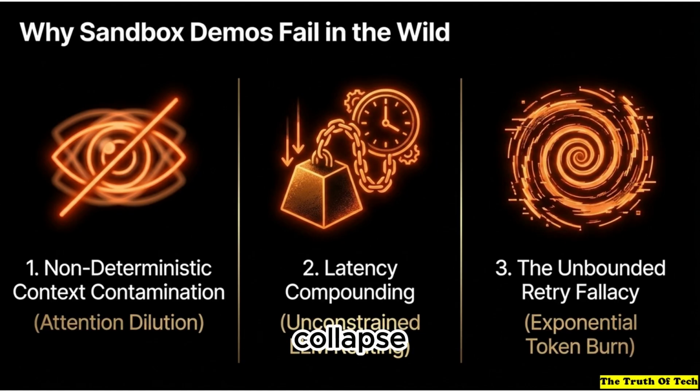But this mathematical collapse isn't just bad luck. It actually stems from 3 very specific architectural failures that the source material points out. Okay, so what actually causes this downward spiral? Like, what's the first one?